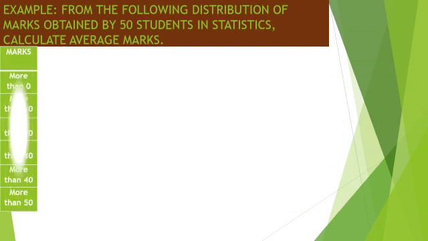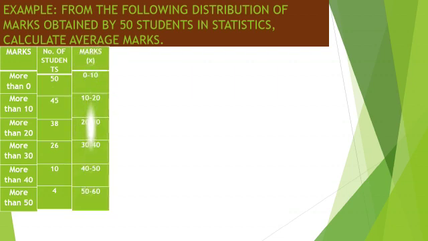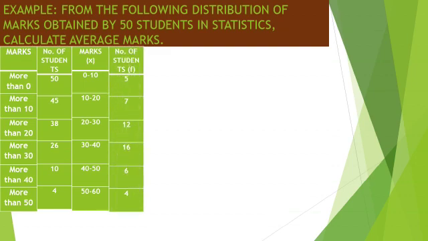Now we calculate the arithmetic mean in a cumulative frequency distribution series by the more than series. Marks are given as more than 0, more than 10, more than 20, more than 30, more than 40, more than 50, and the number of students is given. This is our cumulative frequency. Now we convert the cumulative frequency series into a simple series. So marks x are 0 to 10, 10 to 20, 20 to 30, 30 to 40, 40 to 50 and 50 to 60.